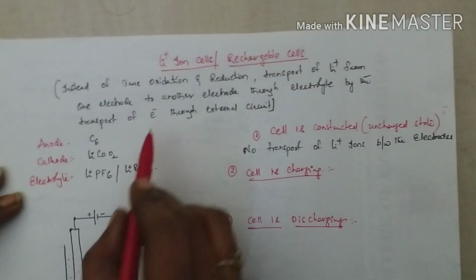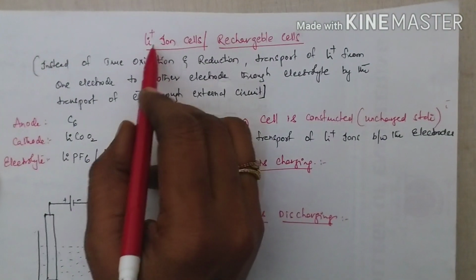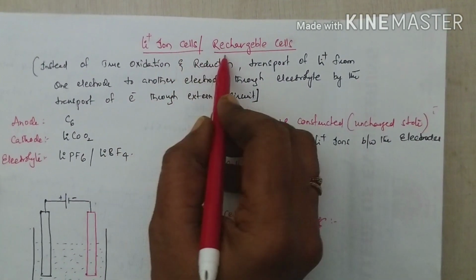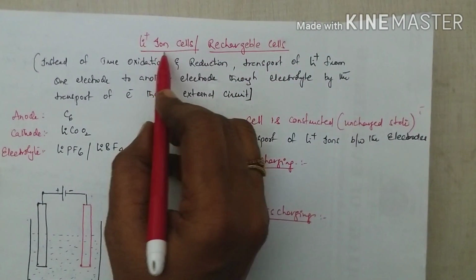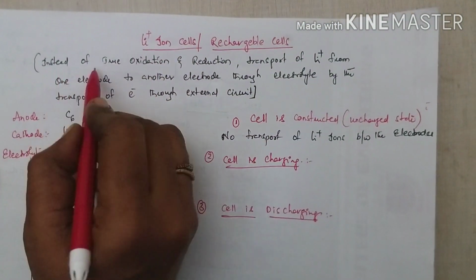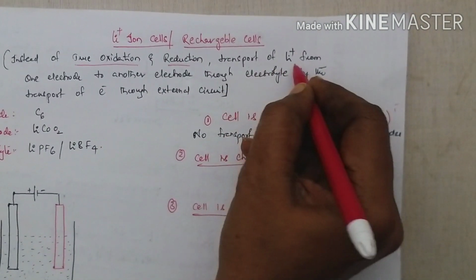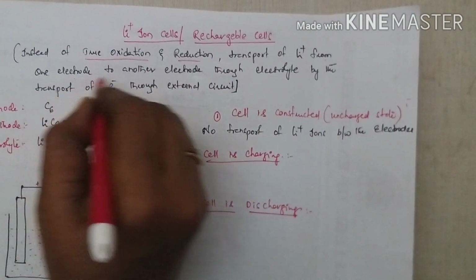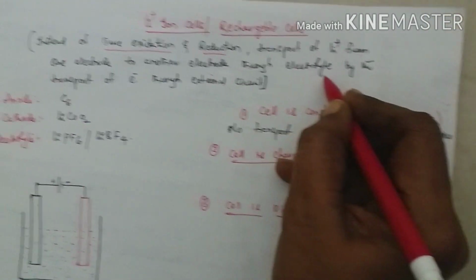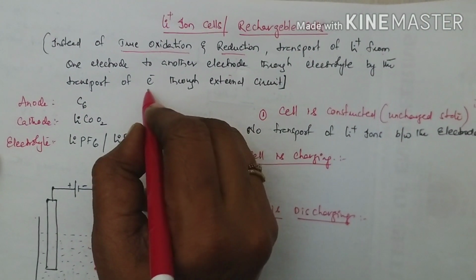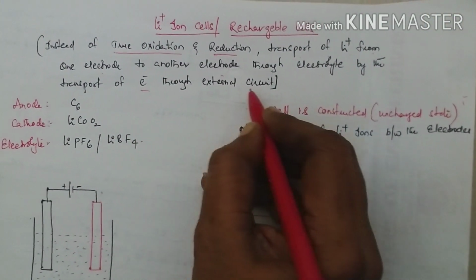Now let us come to the most important lithium batteries, lithium ion cells or rechargeable cells. In lithium ion cells, instead of true oxidation and reduction, there is transport of lithium ions from one electrode to another electrode through the electrolytic solution, along with the transport of electrons through the external circuit.